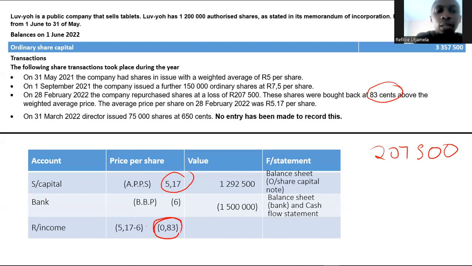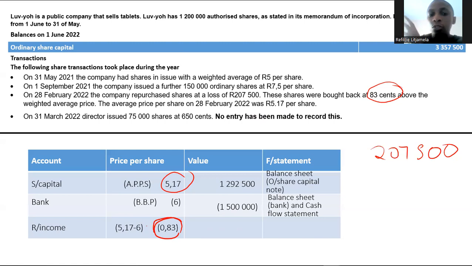And normally to get the loss, I will take 83 cents multiplied by the number of shares bought back. But in this case, I wasn't given the number of shares bought back. I was given the actual loss that I'm trying to calculate. So instead of multiplying by the number of shares bought back, I took the actual loss and I divided it by 83 cents. And then it gave me this 250.